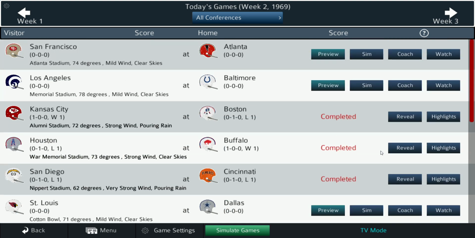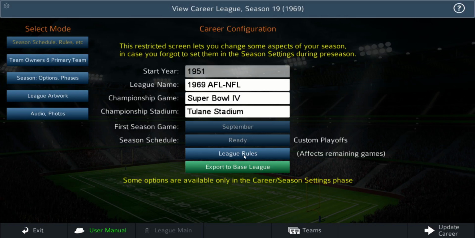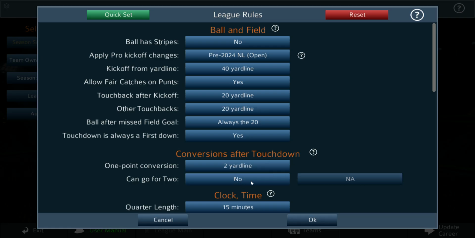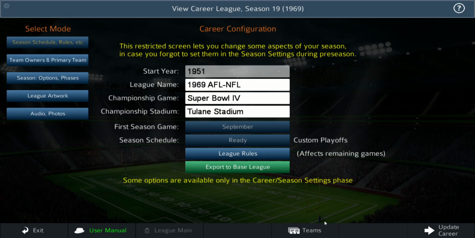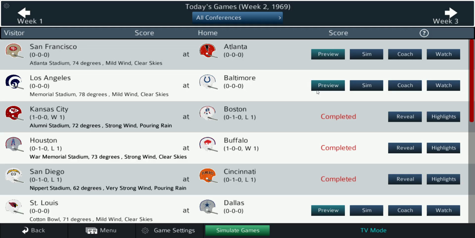All right. Let's go ahead and back out. Let's go back to the career editor and change the league rules to no for can we go for 2 after a touchdown. Now we will go in and simulate the NFL games. So San Francisco, Atlanta, LA, Baltimore. That seems like that would be a big game.